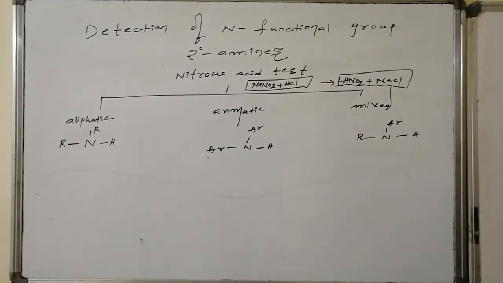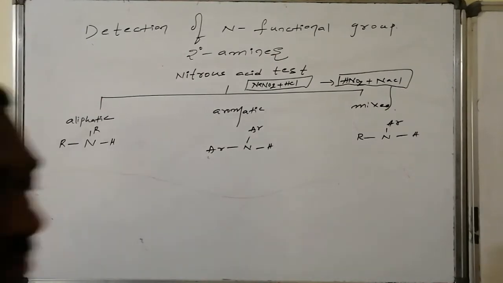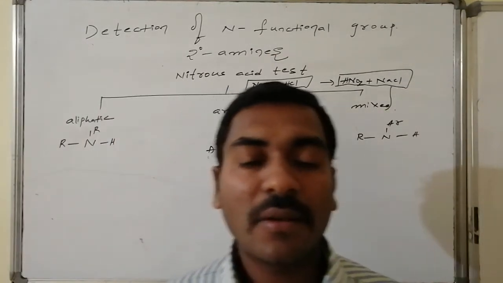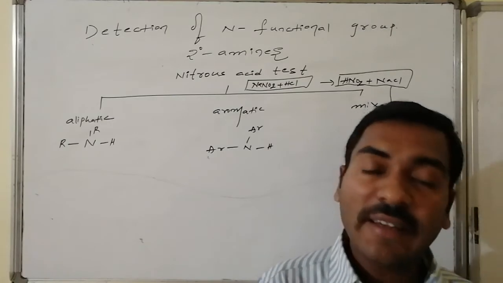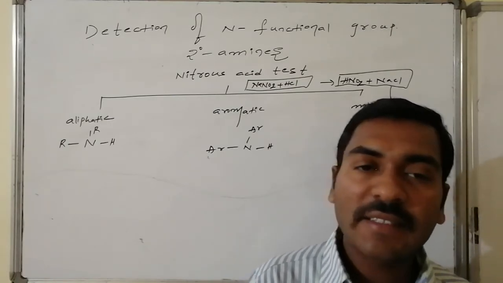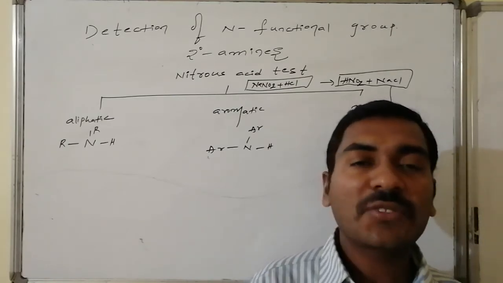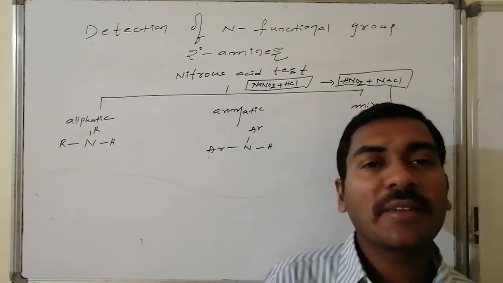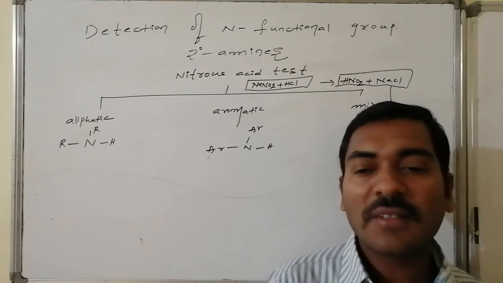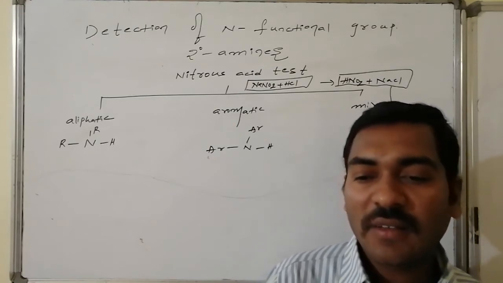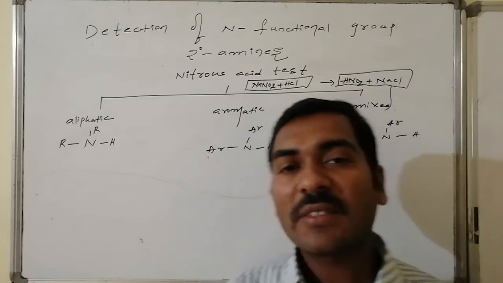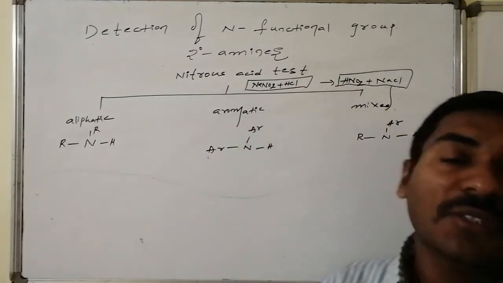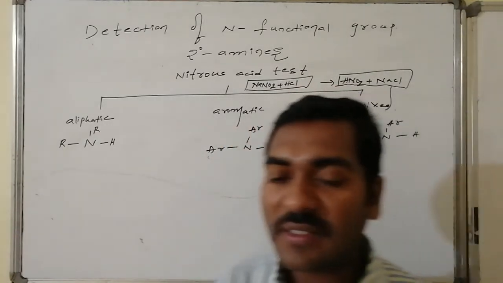In case of secondary amines, once again the test used for detection is the nitrous acid test. Nitrous acid is unstable, so as we know, it has to be prepared in situ by the reaction of sodium nitrite followed by HCl, which leads to the formation of HNO2, nitrous acid, and sodium chloride salt.